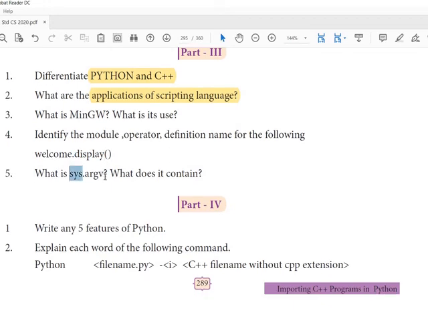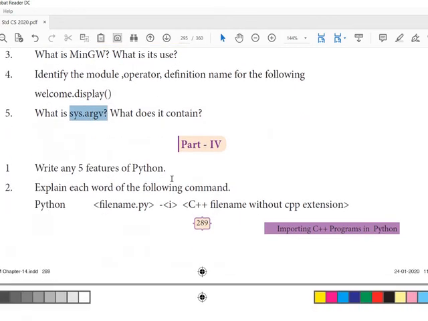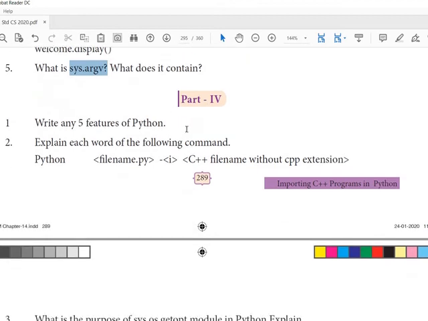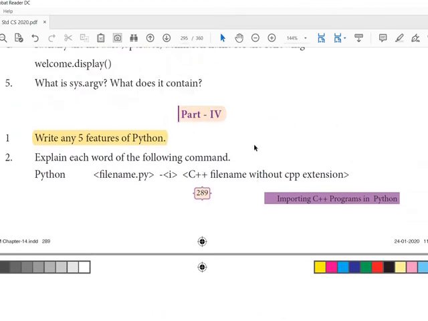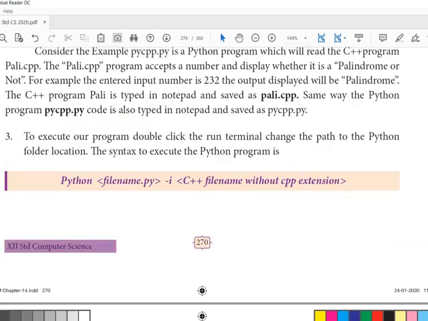Then what is the sys.argv module and what does it contain? It's a 3-mark question. Then features, it's a direct question. Then the file name.py, it's also given in tabular column. From this they are asking you to explain.